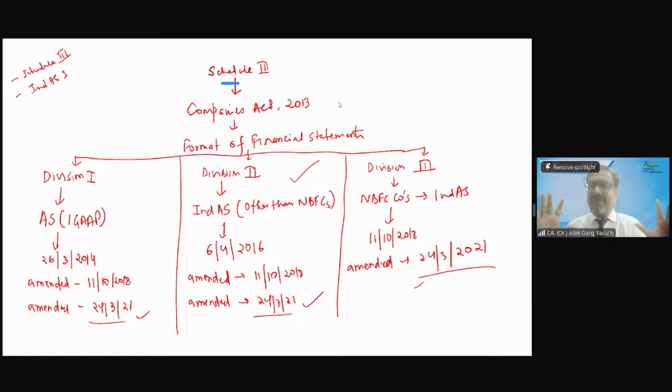Are you clear about Division 1, Division 2, Division 3 of Schedule 3? Are you clear about these things? Yes, sir. Everybody? So Ankit, Praveen, Saminathan, Pitambar, Chitra, Manish, Leela, Anushi, Geet. Everybody is clear? Can you please confirm on the chat box?